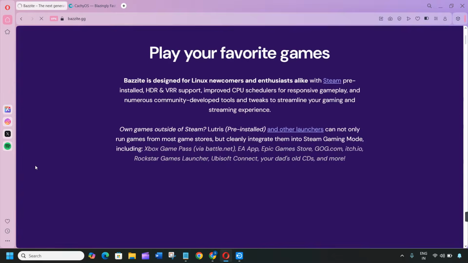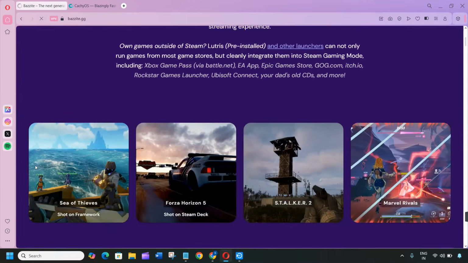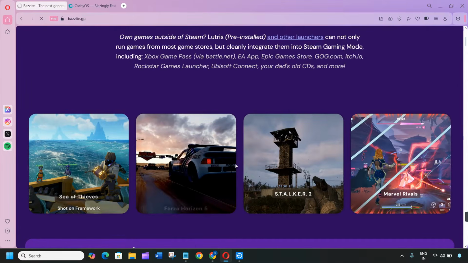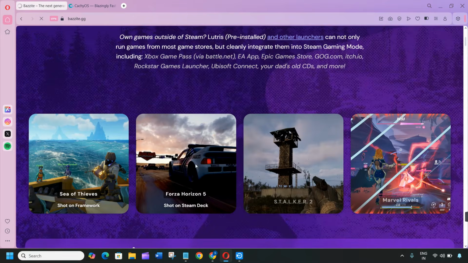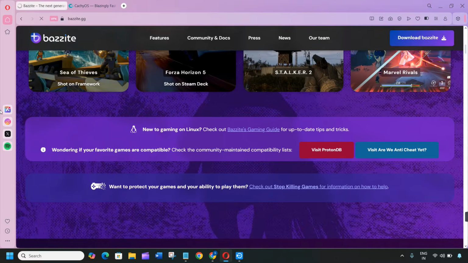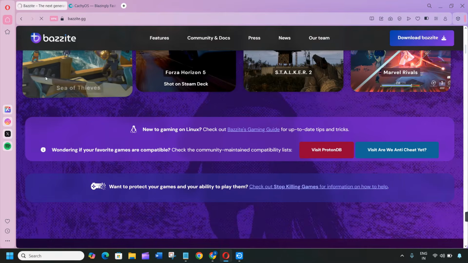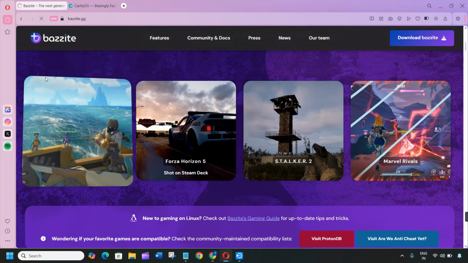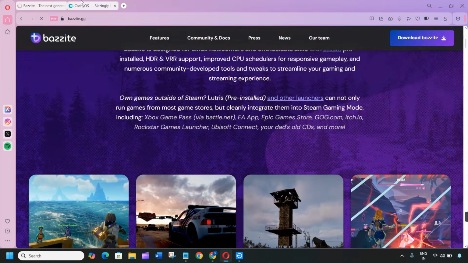Bazzite is based on Fedora Atomic, offering a stable plug-and-play experience, especially on devices like Steam Deck and AMD desktop. It includes a polished GNOME/KDE desktop, Flatpak support, and pre-configured tools, making it great for beginners and those who want a console-like experience.